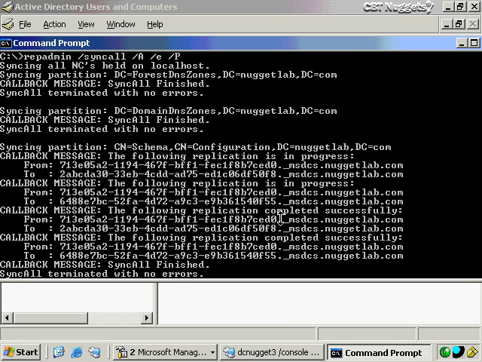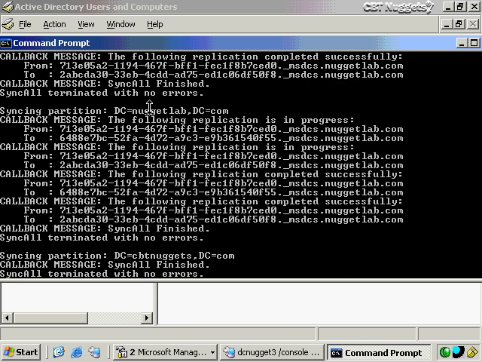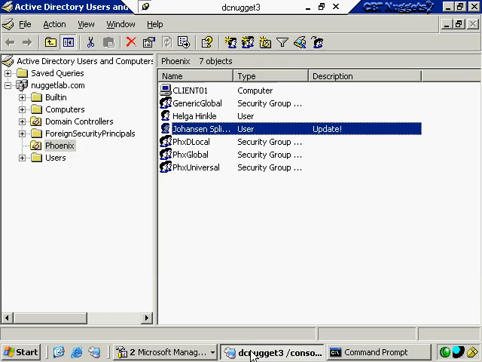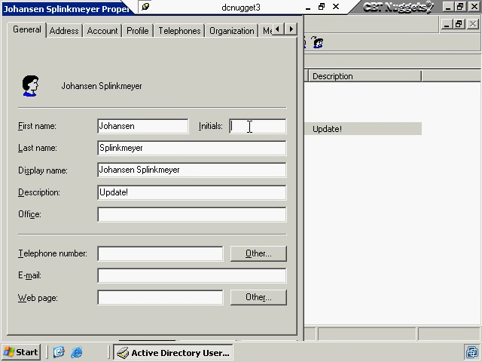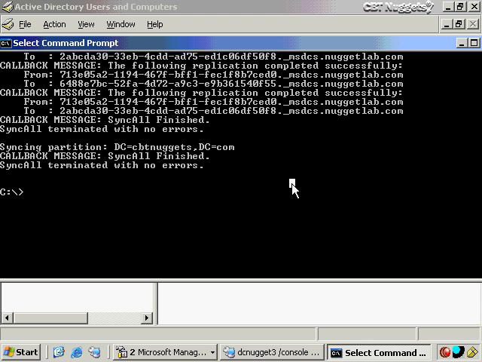For example, if I go back up here to the top, it's replicating DNS information, forest DNS zones, domain DNS zones. Those are two naming contexts that are custom and new with Windows Server 2003. There's the schema naming context, configuration naming context, and domain naming context. Seems to have done it with no errors. Now when I go back to dcnugget3 and double click on it, we see that it has indeed removed that middle initial, so we confirm that it did work properly.